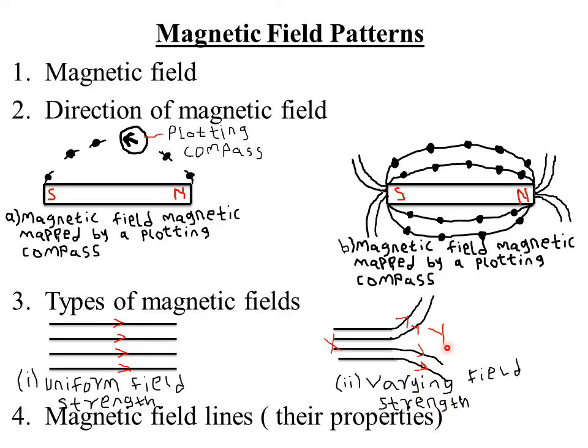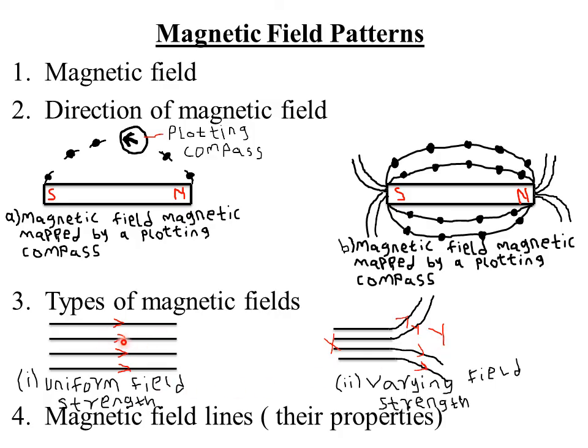So like for this case, in this particular point Y, where the fields are far away from each other, we say that the magnetic field in this case is weak. But if the fields are closer to each other, like the magnetic field lines are showing here, it means at point X the magnetic field is actually strong, but at point Y the magnetic field is weaker, because the magnetic field lines are far away from each other, or they are diverging from each other.